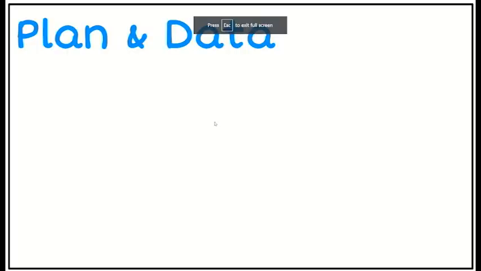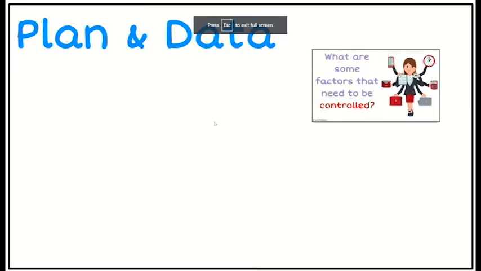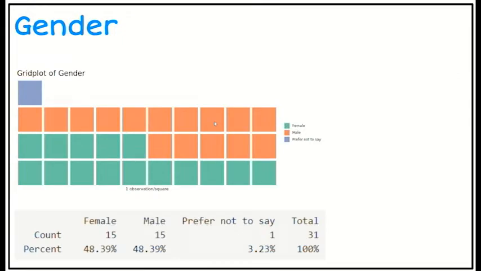Let me just get that tidy back up again. Sorry. Okay, did that. Then once we collected our data, we can analyze our data.